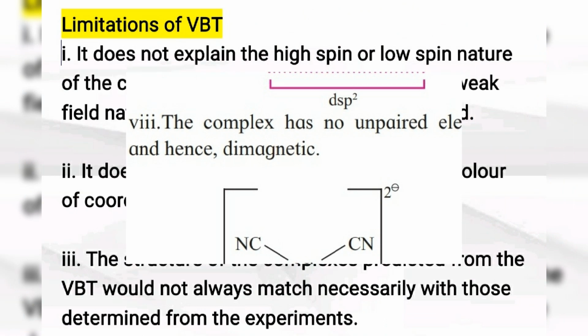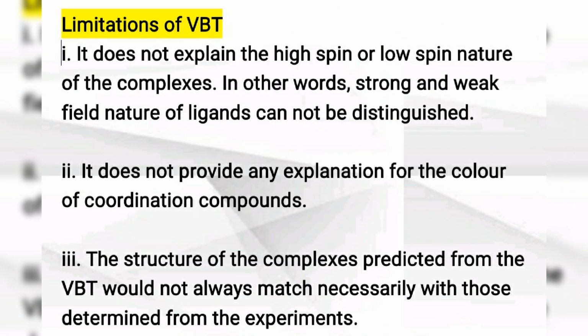Some limitations of VBT are there. Number 1, it does not explain the high spin or low spin nature of the complexes, meaning the strong and weak field nature of ligands is not distinguished by VBT. Second, it does not provide any explanation for the color of coordination compounds.